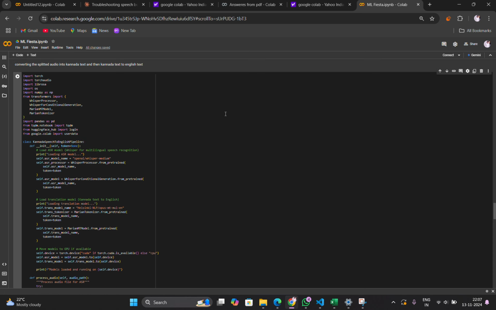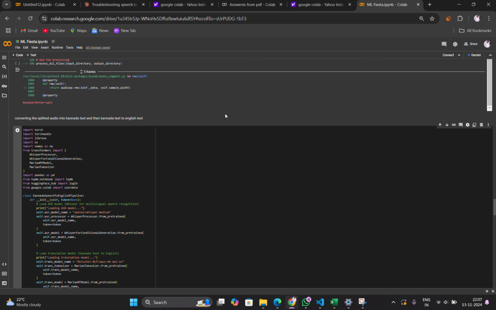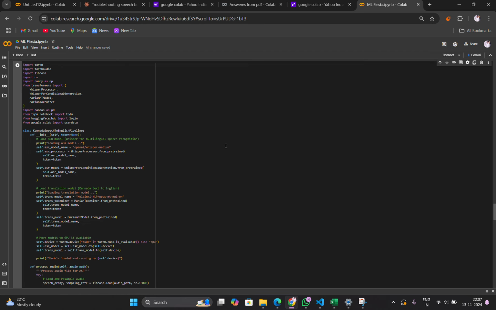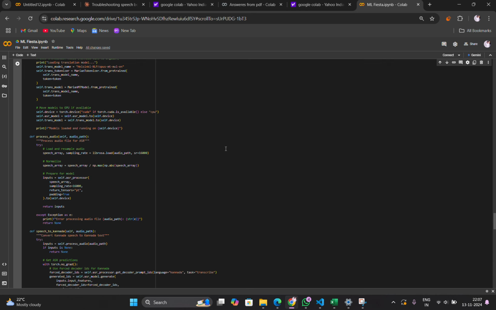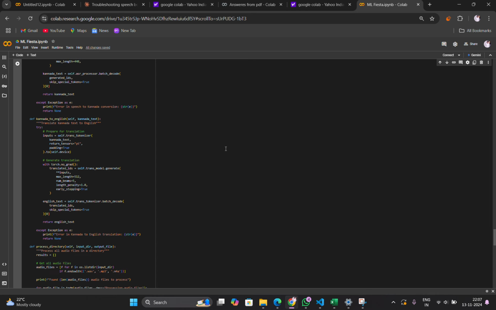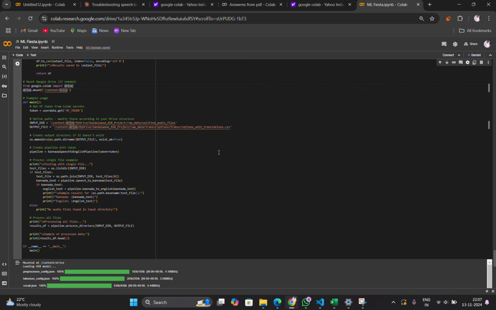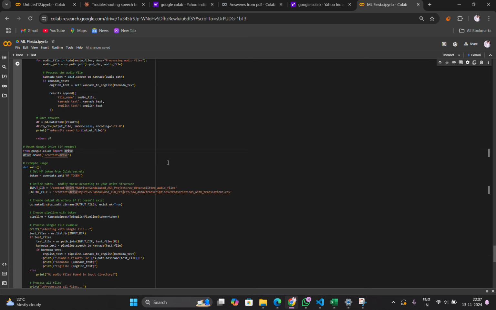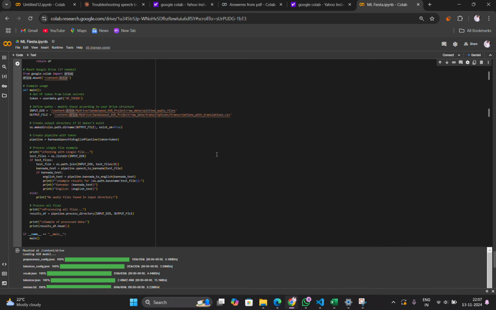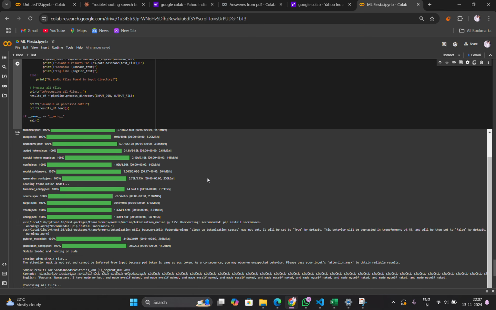Again here also we are doing it manually, because the split audio files were almost 1500 to 2000. So we did it for every 250 files each time, because of our memory constraints in the drive, as our split audio files were taking almost 30 GB of memory, which is a constraint for us. So we translated 250 files per round, and we used the GPU as optimally as possible.